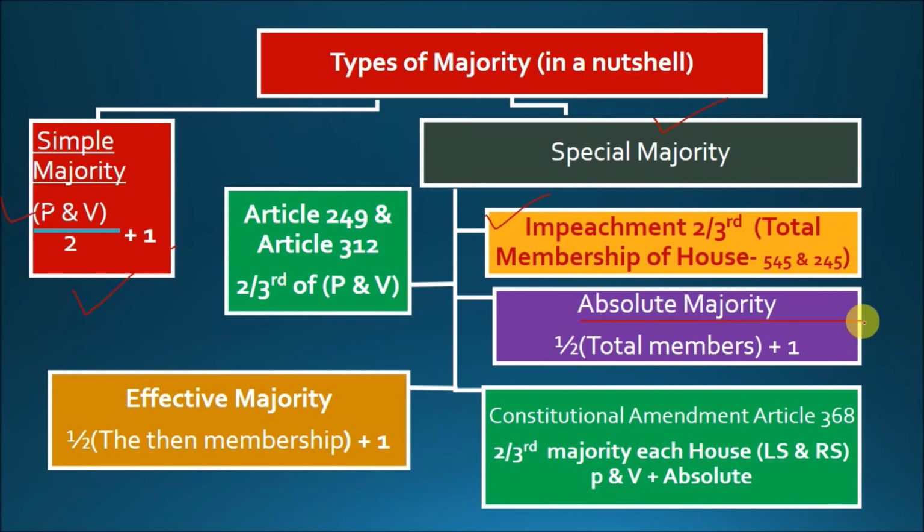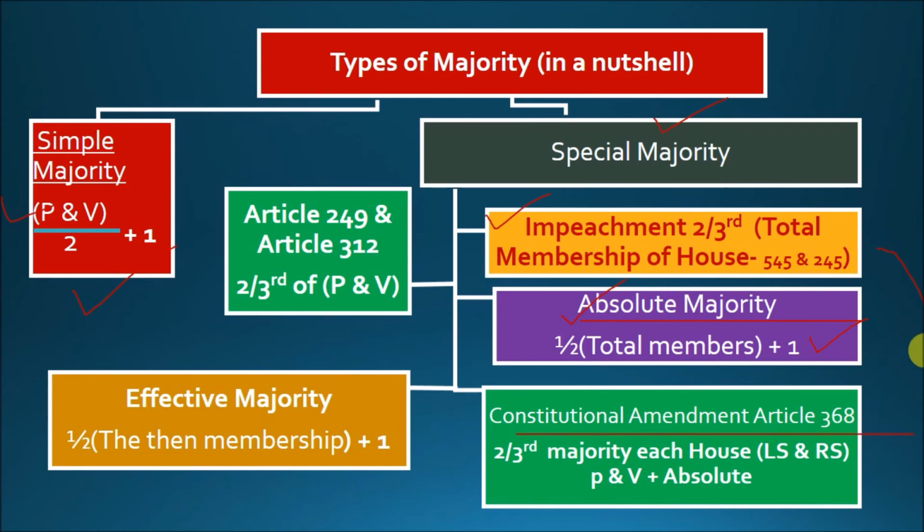Second one is absolute majority. So here half of the total members plus 1 vote should be there. Similarly, in absolute majority, which two cases are there? Either no confidence motion or the motion of thanks. Third one is constitutional amendment under Article 368.